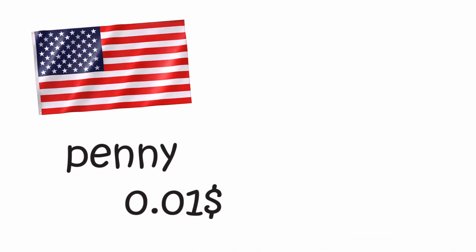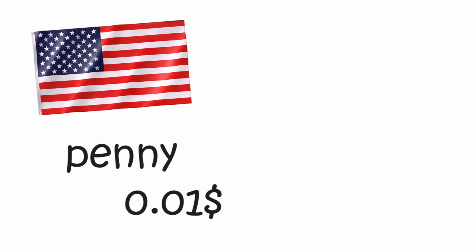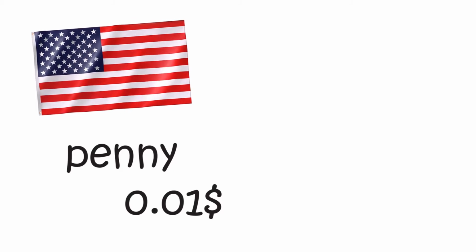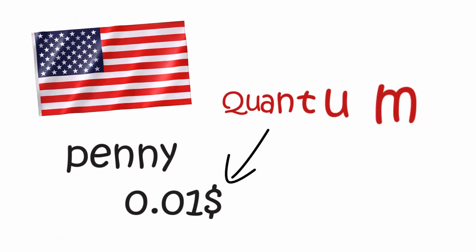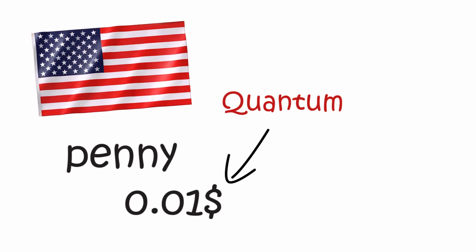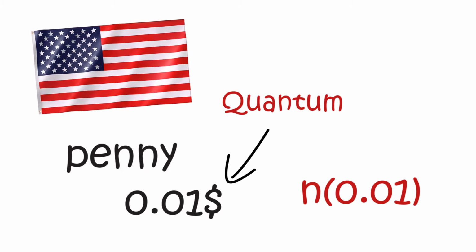The USA currency is quantized because the coin of least value is the penny, or $0.01. This is a very small amount actually. The values of all other coins and bills are restricted to integer multiples of that least amount, which means the currency quantum is $0.01 and all amounts of currency are of the form n multiplied by $0.01, where n is always a positive integer.